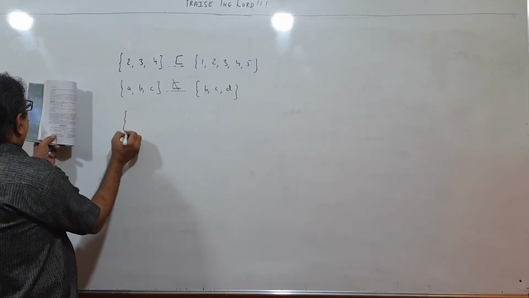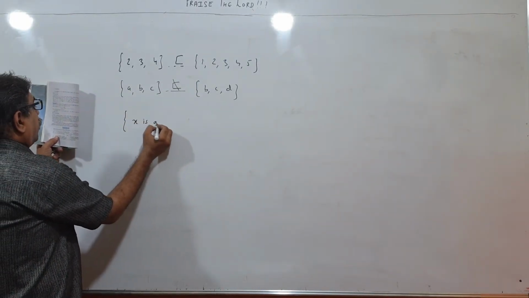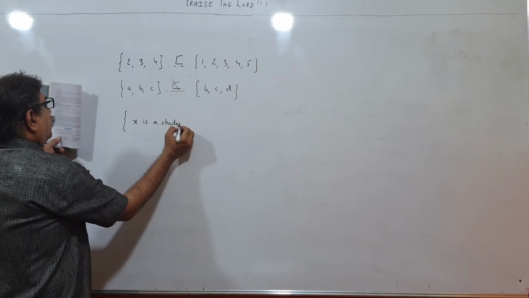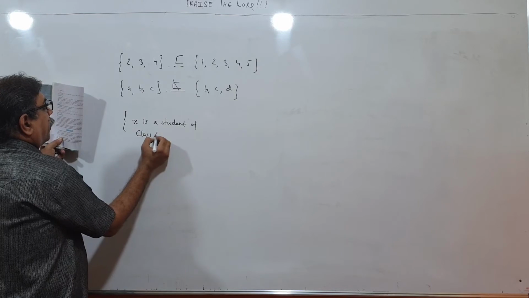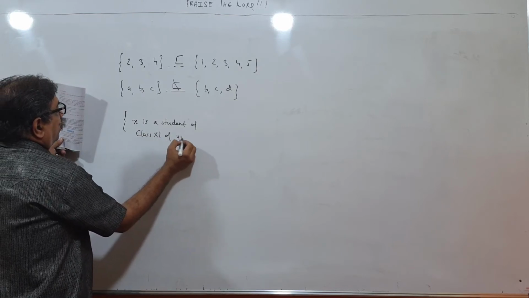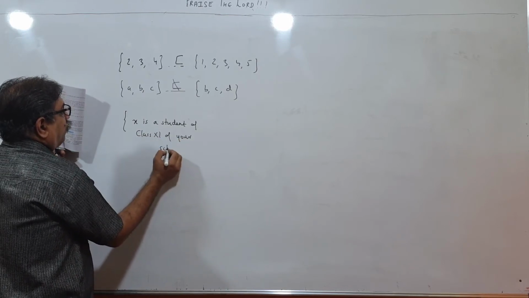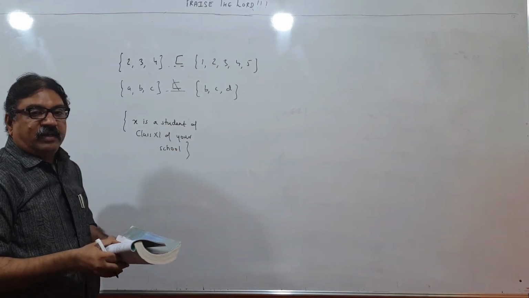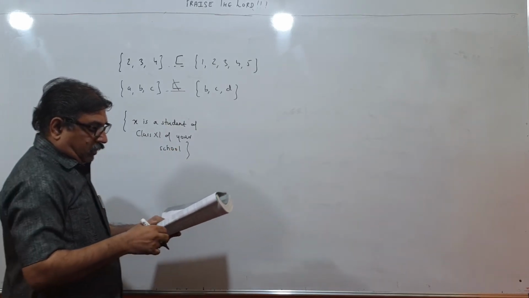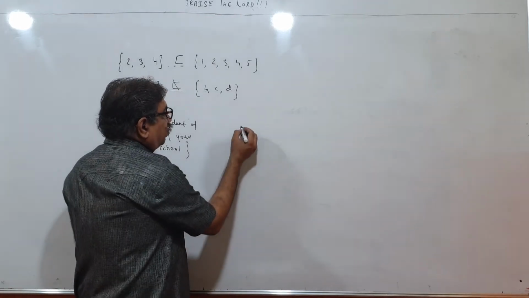Then X is a student of class 11th of your school. So you are in a certain school, and X is a student of class 11th of your school, and X is a student of your school.